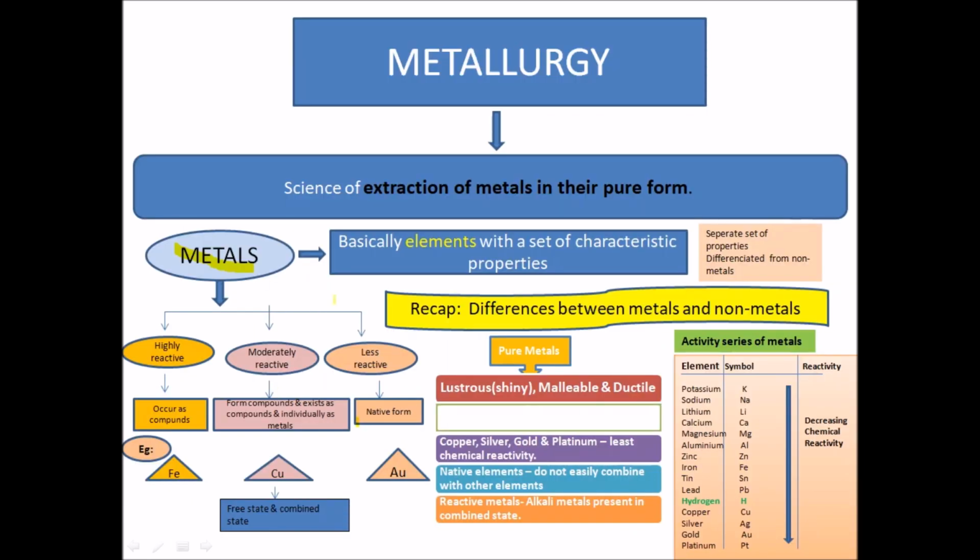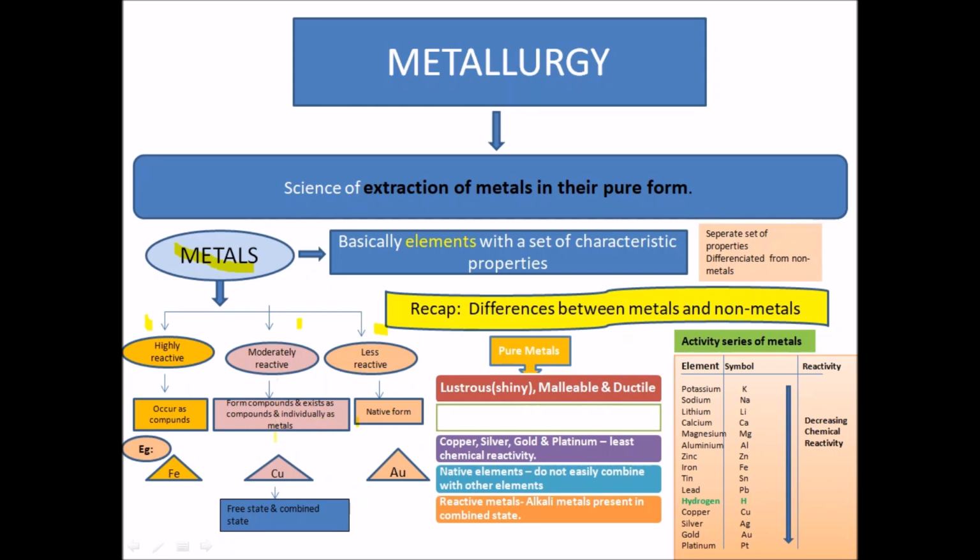Now when we talk about the metals, they are classified into three types: the highly reactive metals, the moderately reactive metals and the less reactive metals. Highly reactive metals occur as compounds. Some of the examples are alkali metals like iron, calcium, lithium, etc. The moderately reactive metals form compounds and exist as compounds and individually as well.